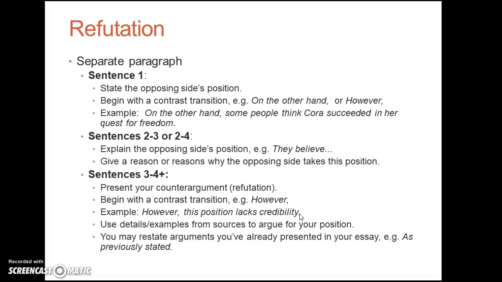And then, of course, you're going to spend the rest of the paragraph explaining your position and why the opposing position is weak. Okay? So you're going to use details, examples from sources, and you can also restate in different words ideas that you've already presented in your essay. You might use a phrase like "as previously stated" to begin a reiteration of a point you had already made.